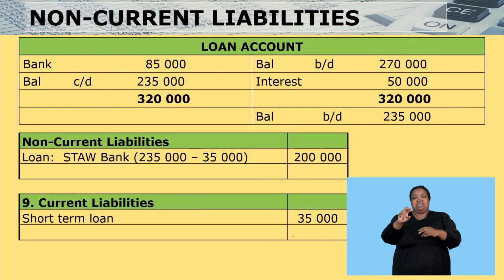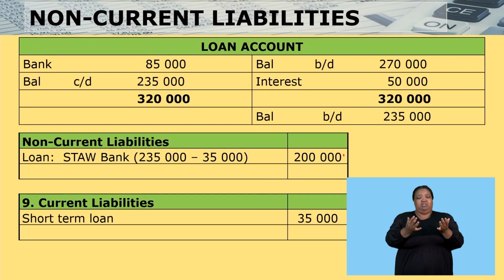There it is. Dear learners, this is how we would record our non-current liabilities. Remember that loan would show the 200,000 and then the short-term loan becomes 35,000.